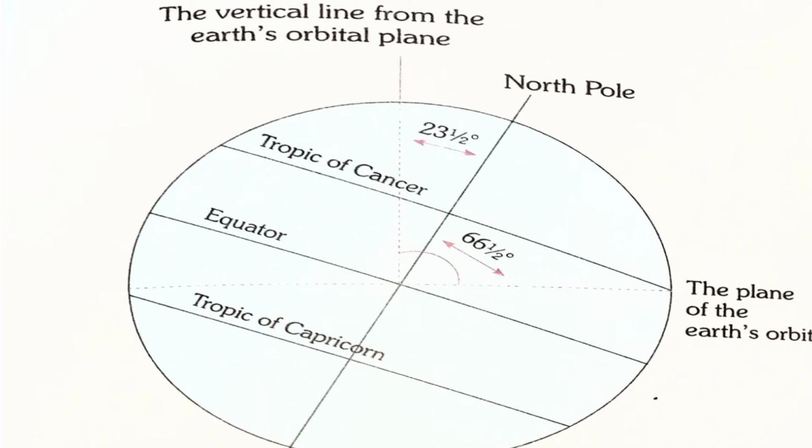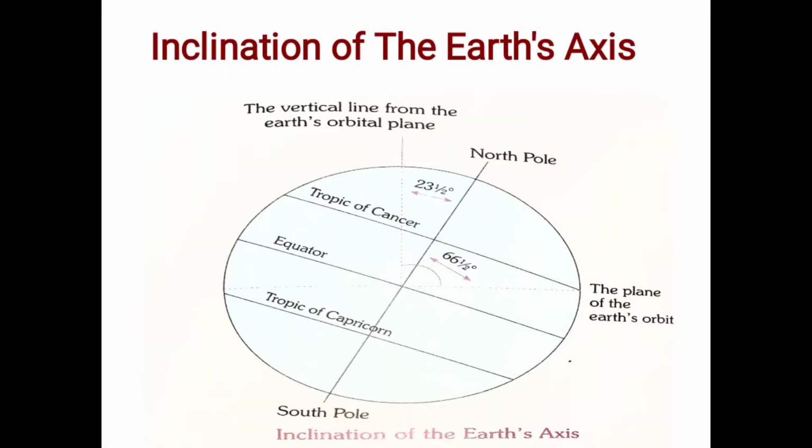So this tilt of the axis is known as inclination of the earth axis, and the plane formed by the orbit is termed as the earth orbital plane. So this is the detail about the inclination of earth axis.